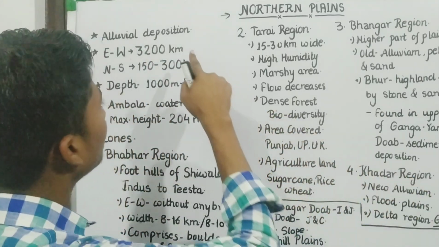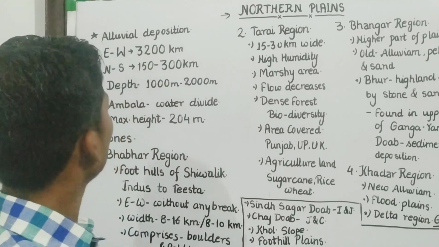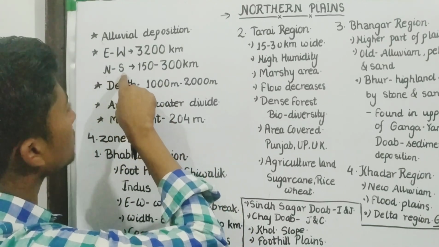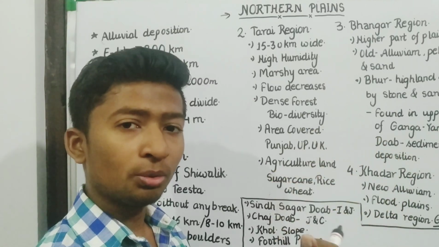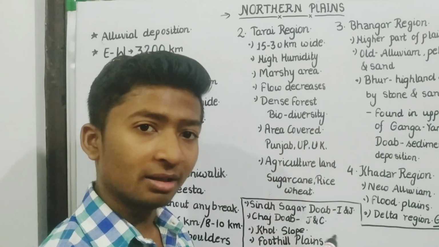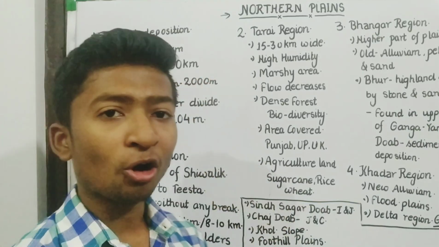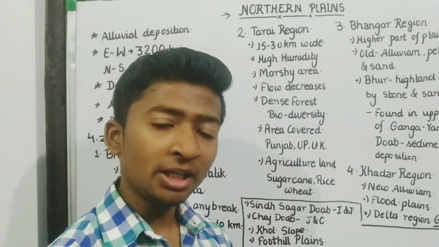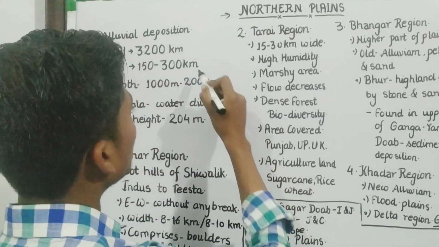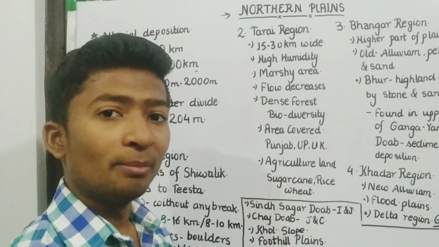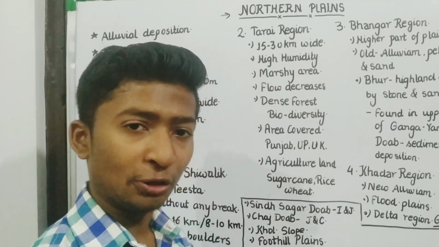From north to south, from the foothills of Shivalik till the plateau region, they have a width that varies between 150 kilometers and 300 kilometers.